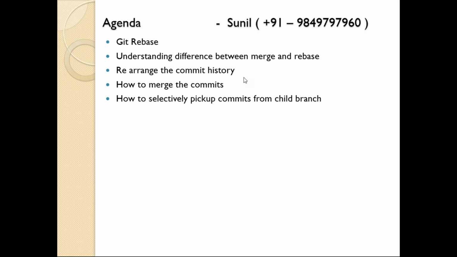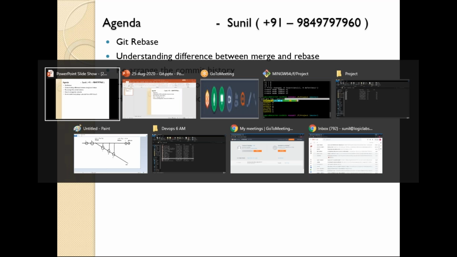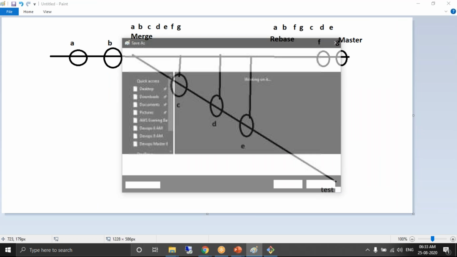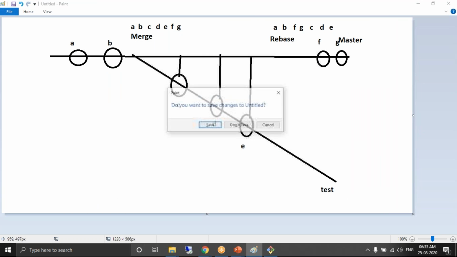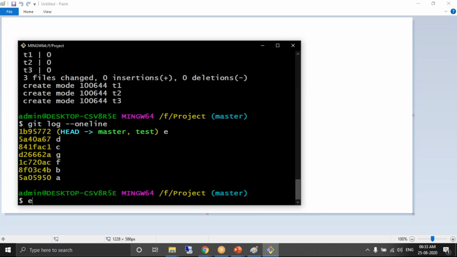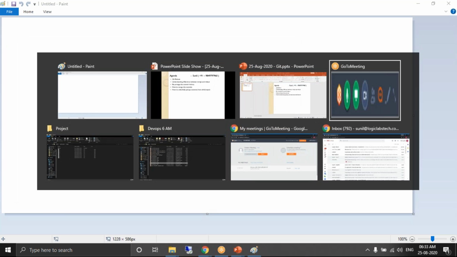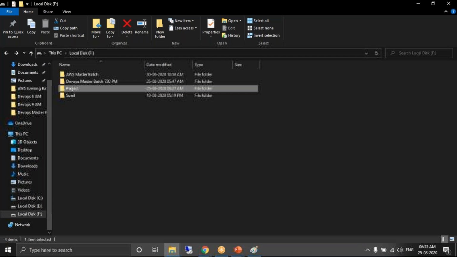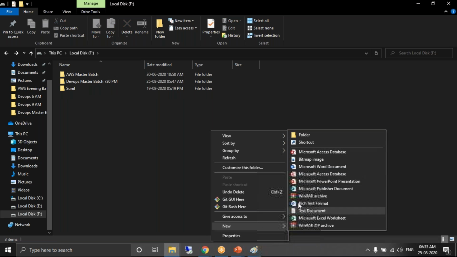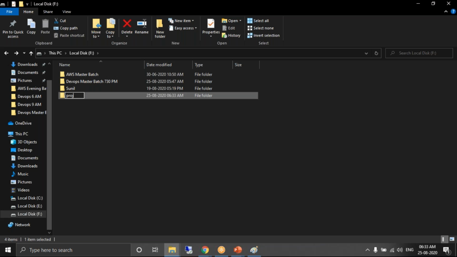Rearranging the commit history. What do you mean by rearranging the commit history? Let's have a fresh scenario again. Creating a fresh folder again.